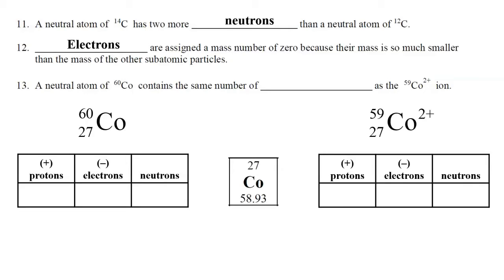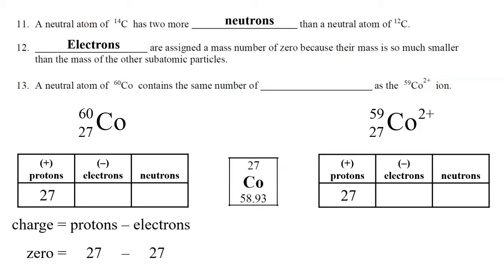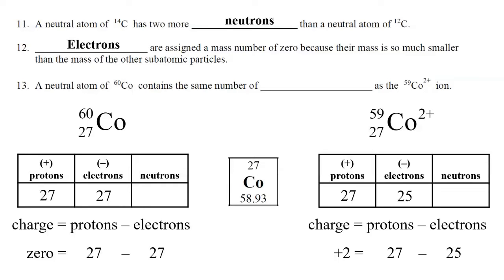So we'll start with protons. The symbol on the left has 27 protons. The symbol on the right also has 27 protons. For electrons, we have to consider the charge. If the charge is 0, if it's a neutral atom, then the protons and electrons are equal to each other. So on the left, we have 27 electrons, which matches the number of protons. And on the right, with a 2+ charge, that means that we have lost 2 electrons. So the charge is equal to protons minus electrons. That would be a +2 charge, 27 protons, 25 electrons.